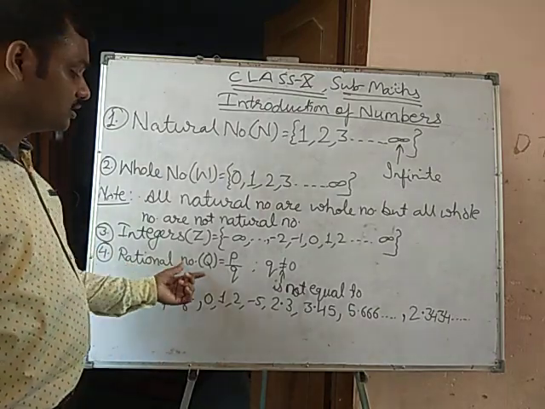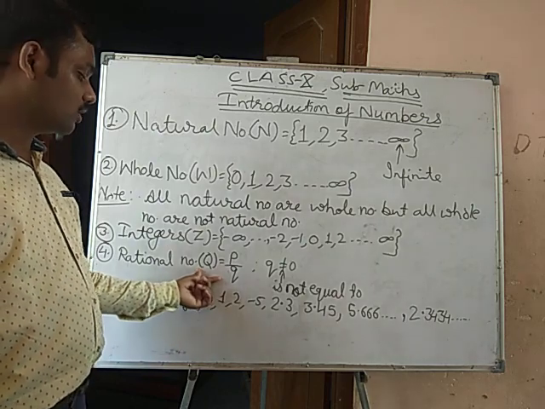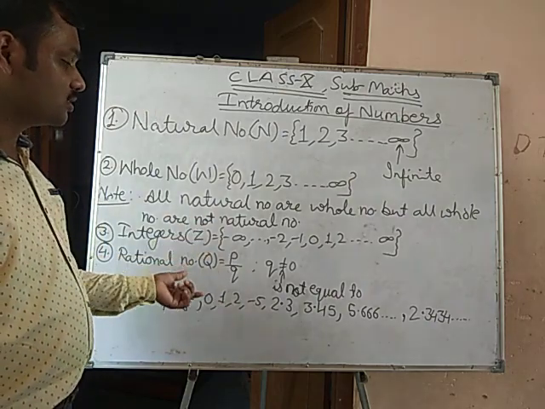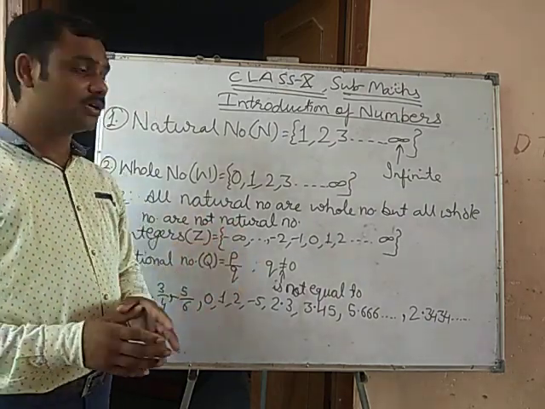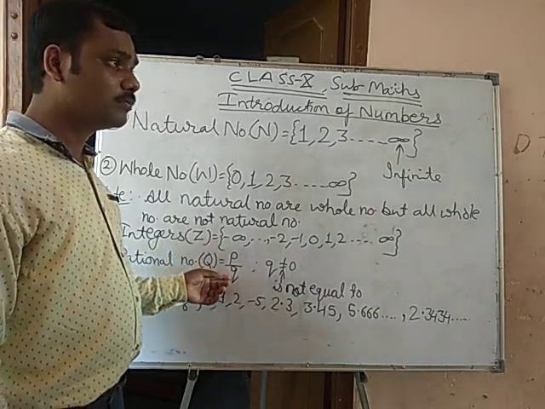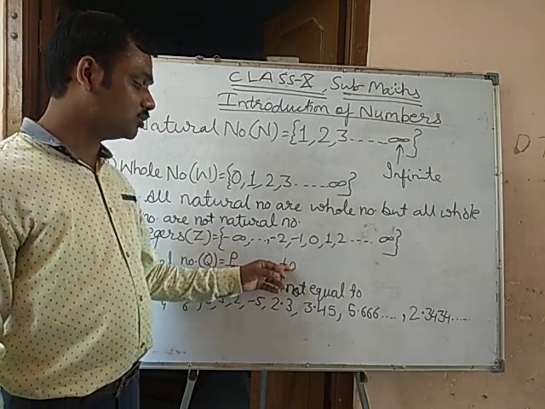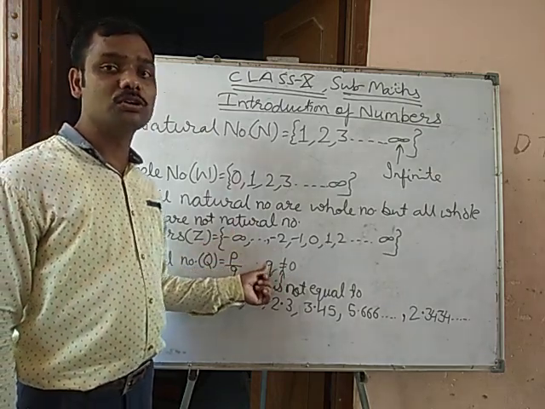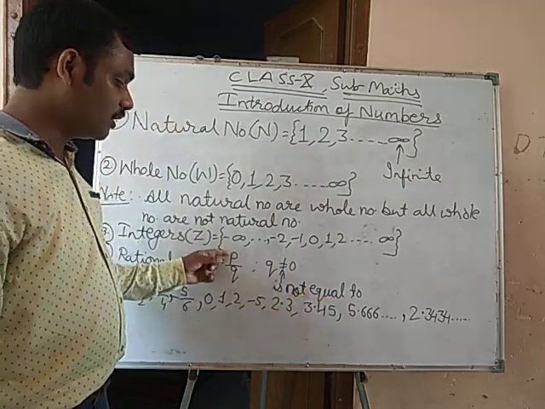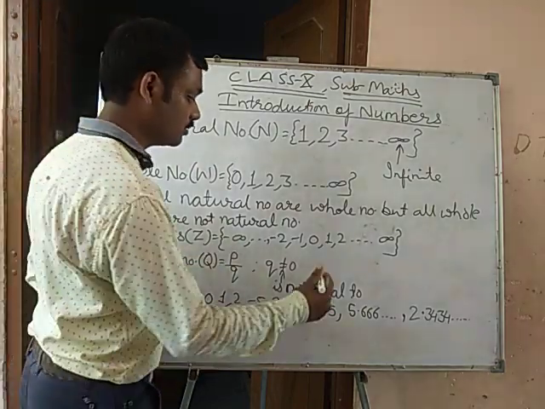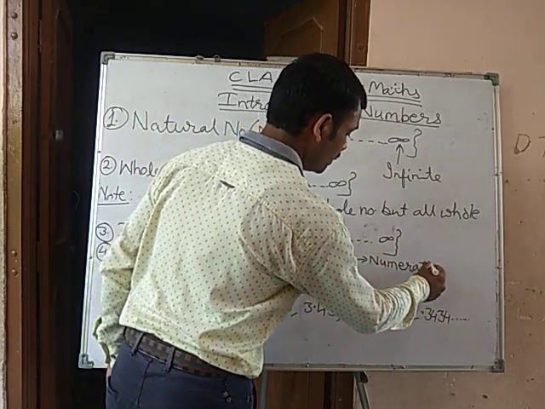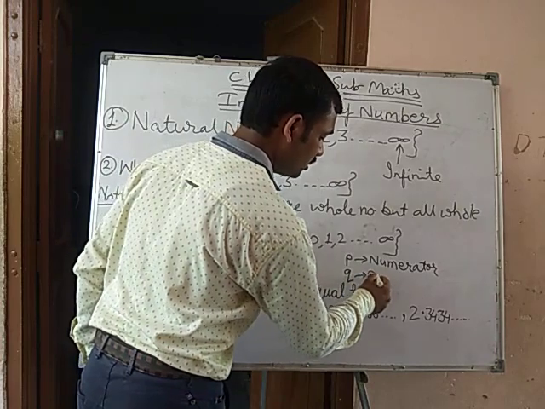Rational numbers are represented by Q, whose numbers are represented in the p by q form, but q is not equal to 0, where p is the numerator and q is the denominator.